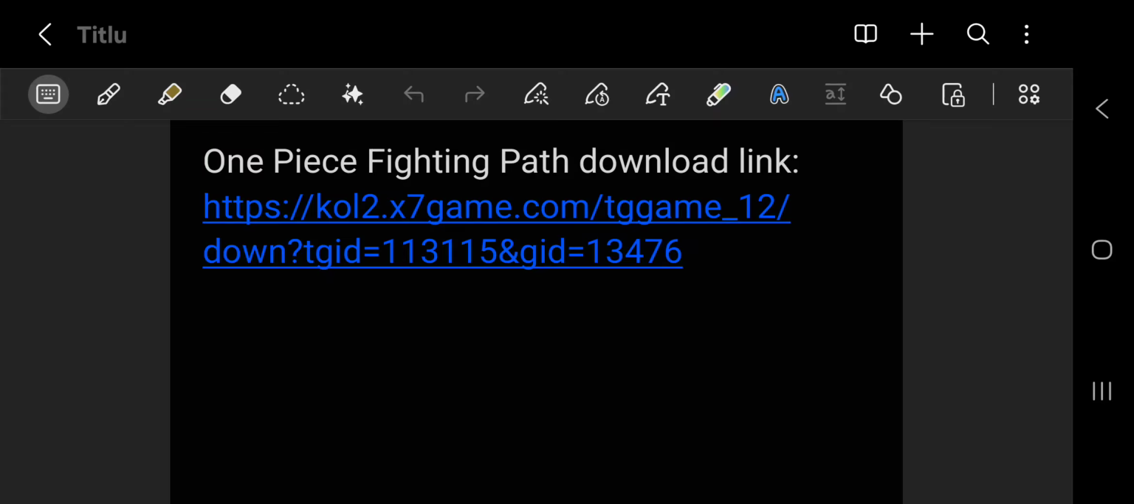Today I want to show you a tutorial on how to download and install One Piece Fighting Path on your Android devices. So yeah, without further ado, let's get started.